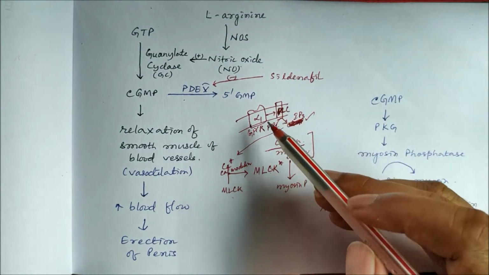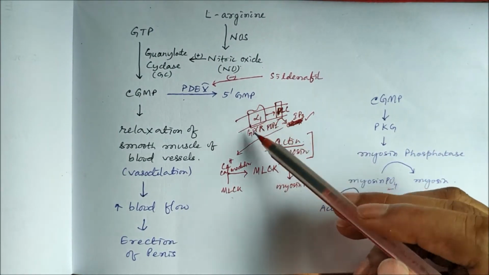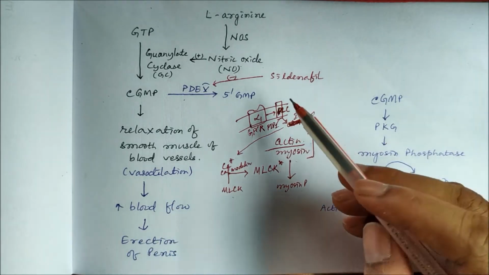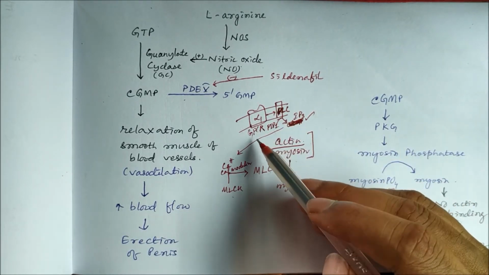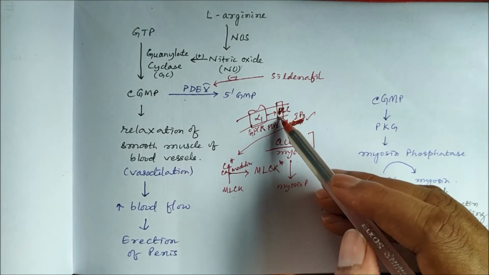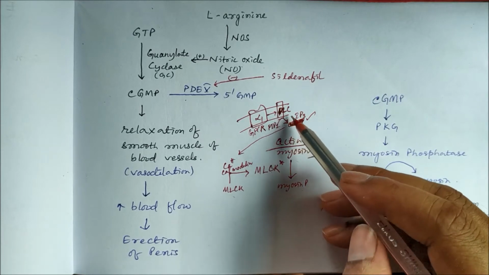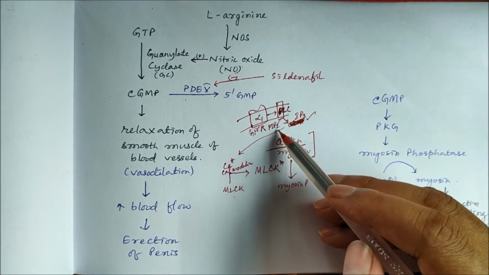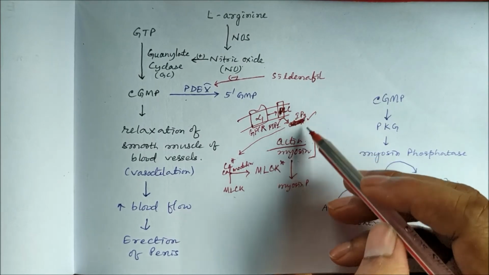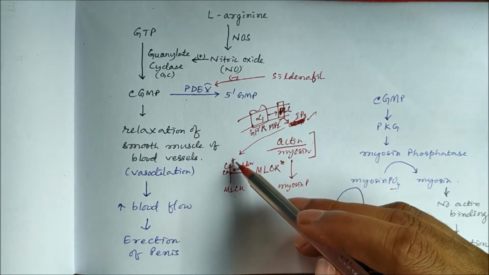Now alpha 1 receptors have a role in contraction of vascular smooth muscles. The alpha 1 receptor, as we know, is a G protein coupled receptor linked to the effector enzyme phospholipase C. Phospholipase C converts phosphatidyl inositol diphosphate to inositol triphosphate, IP3. IP3 acts on the calcium stores and releases calcium.